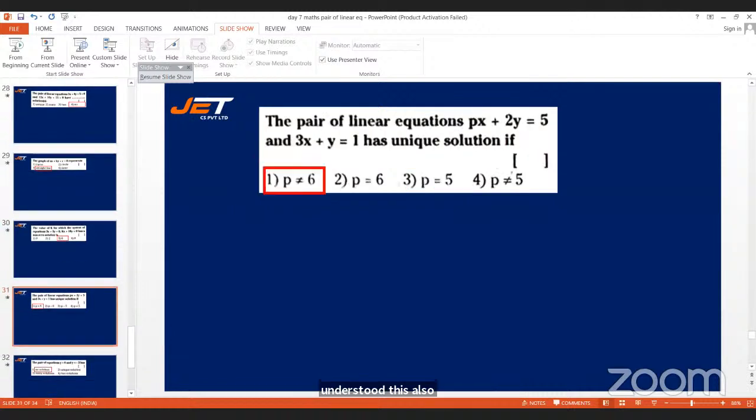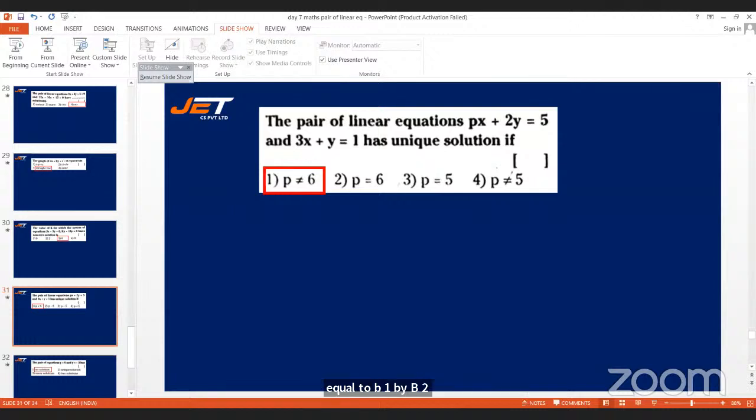See the next question. The pair of linear equations px plus 2y is equal to 5 and 3x plus y is equal to 1 has a unique solution if p is not equal to 6, or if p is equal to 6, or if p is equal to 5, and p is not equal to 5. So how do you use this? It is a1 by a2 which is not equal to b1 by b2.